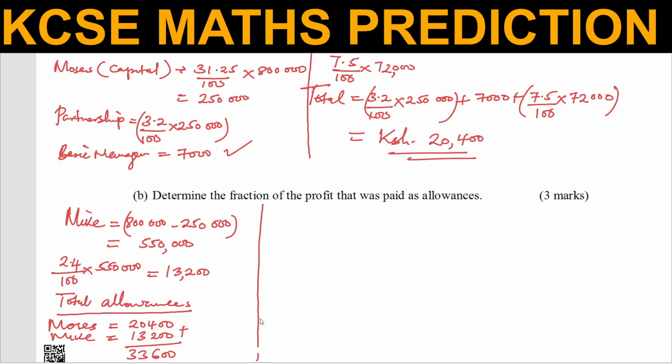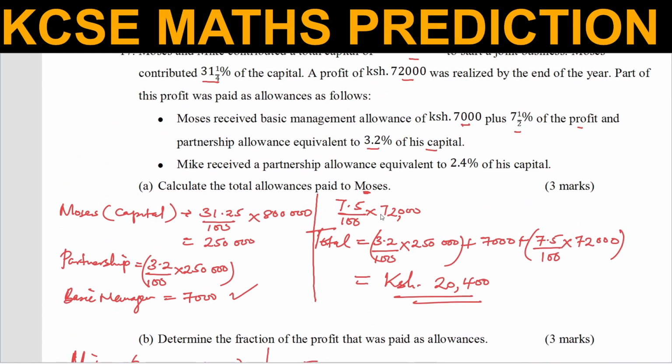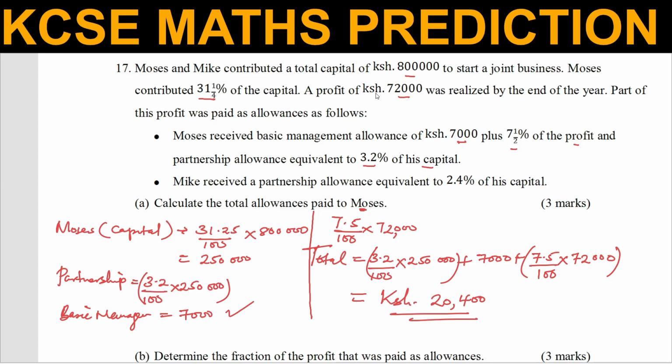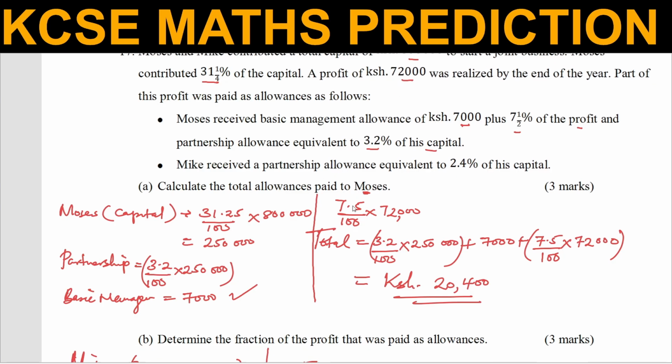Now the question is, determine the fraction of the profit that was paid as allowances. So now to get the fraction of the allowances, the total allowances is 33,600 over the total that was shared, which was 72,000.